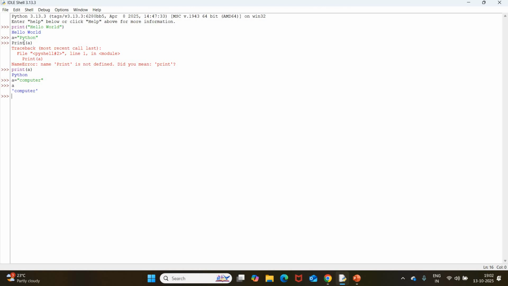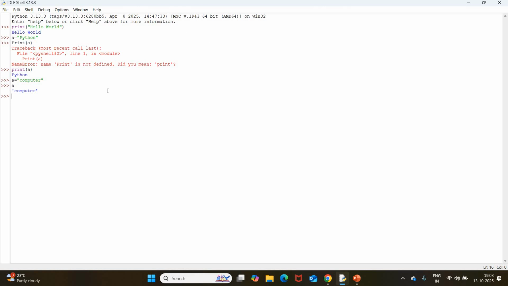Strings in Python can be represented either in double quotes or in single quotes. So this is shell mode. Whatever we type, we get the result instantly. Here, within print hello world, after typing this, if you press the enter button, you can immediately see your output.